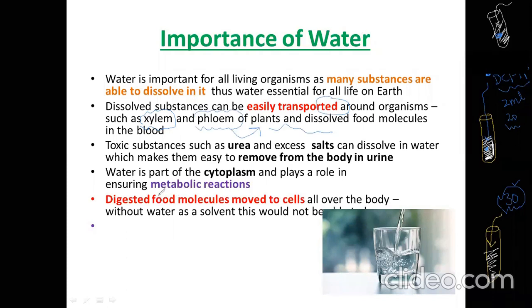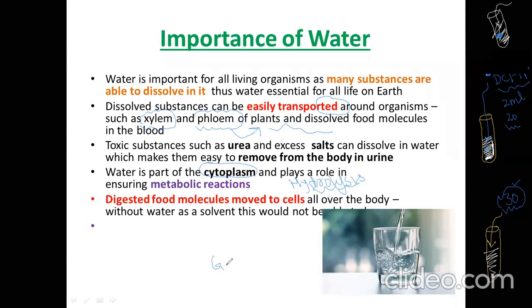All right. Now, water is also present in the cytoplasm of the cell, where different metabolic activities happen. So it plays a role in ensuring metabolic reactions. Especially, water is needed for hydrolysis reactions, right? Hydrolysis is a reaction in which you are adding water to a reaction and breaking a bond. Conversion of maltose into glucose, which reaction is that?